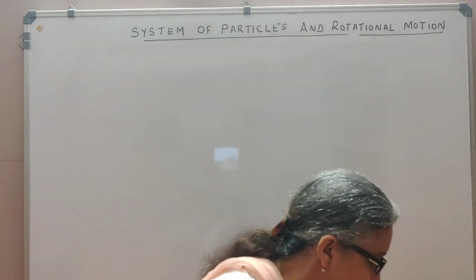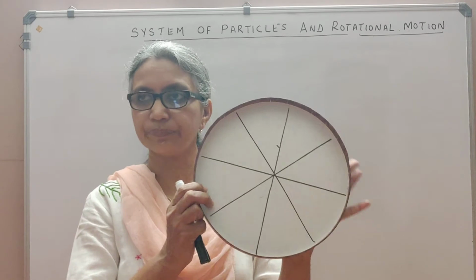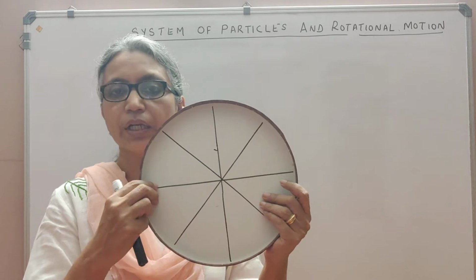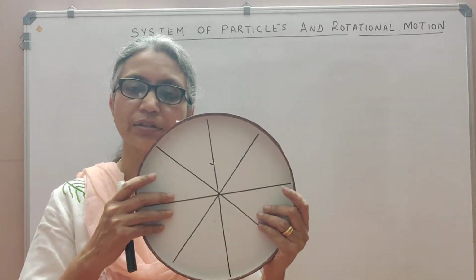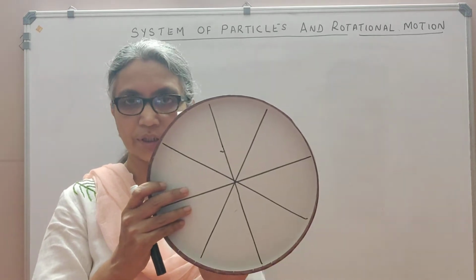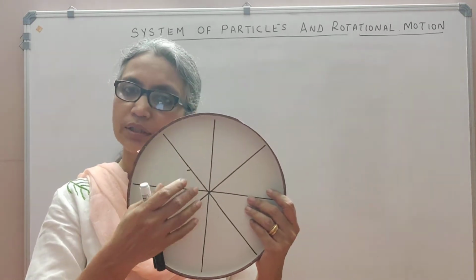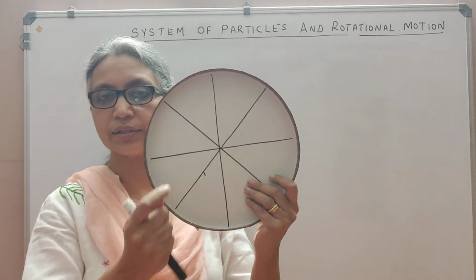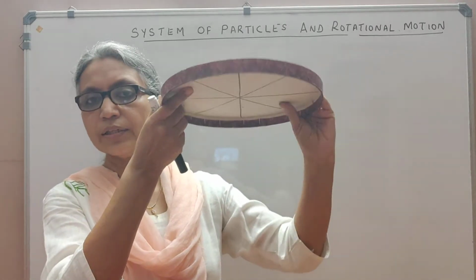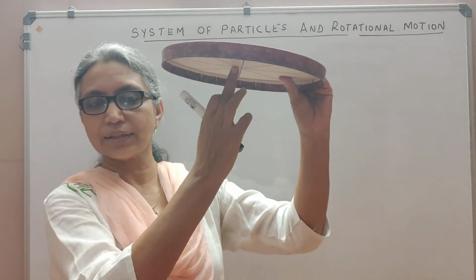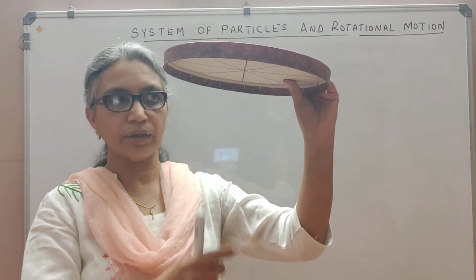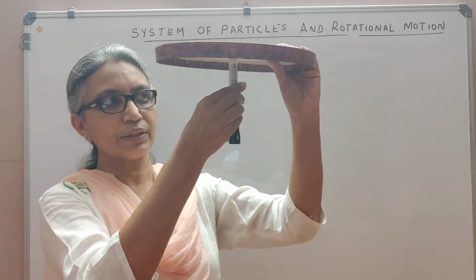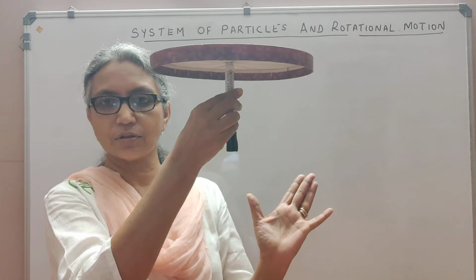For example, suppose I take a system like this. This is a rigid body, circular in shape, and its geometric center is here. This also becomes the center of mass. For any symmetrical body whose mass is uniformly distributed, the geometrical center becomes the center of mass. So the whole mass of this body is said to be concentrated at this point here. If I hold it like this, because the whole mass is concentrated at the center of mass, the weight of the body, m into g, must be acting here. So I can balance it if I simply apply an upward force at the center of mass.